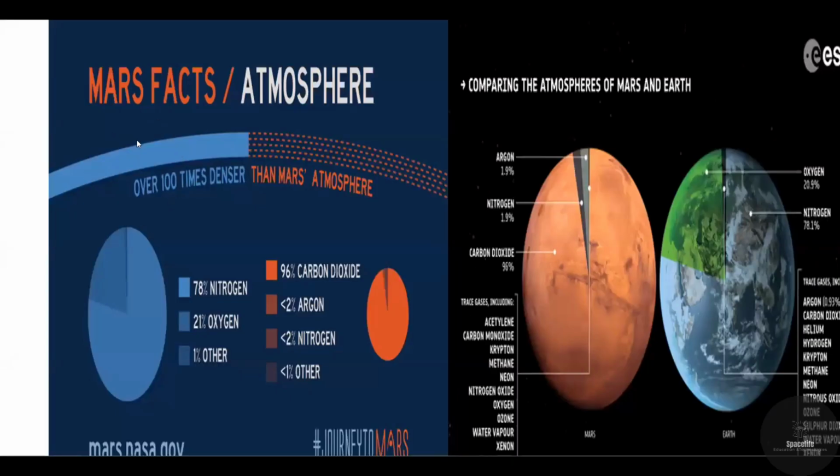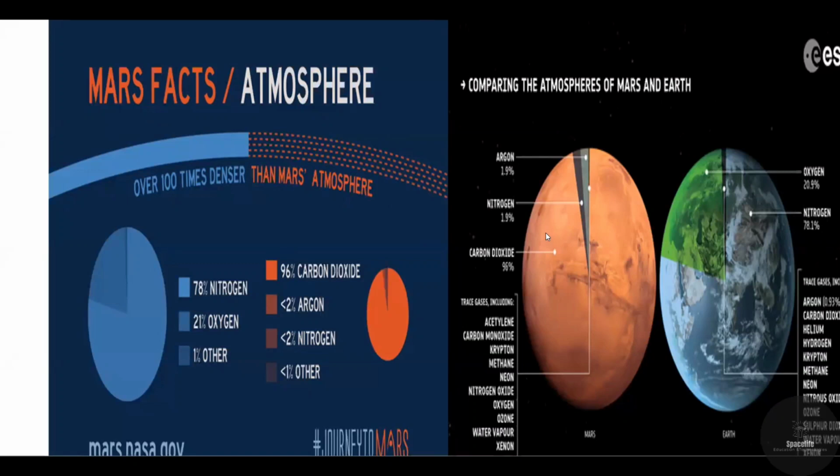We have to know how the Mars gases are, and when compared with the Earth, how the Mars planet is. Here you can see argon and nitrogen make up 1.9% on Mars, while nitrogen is 78.1% on Earth, where you can find oxygen levels of 20.9%.